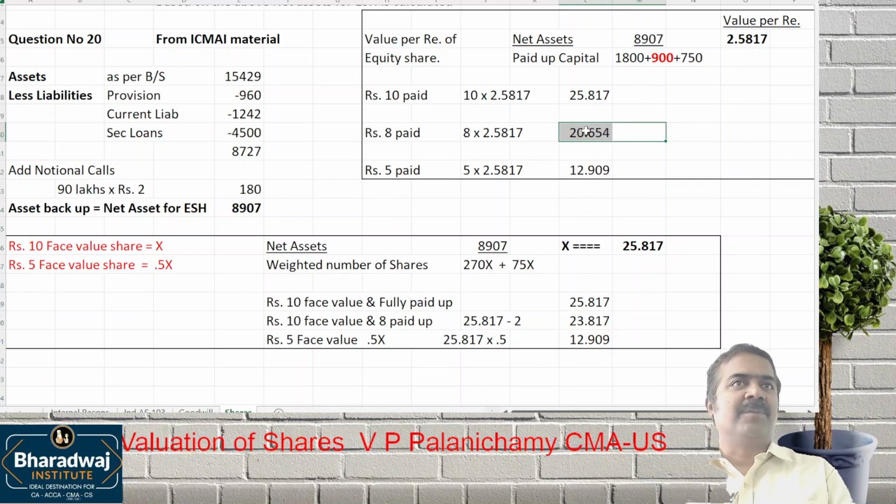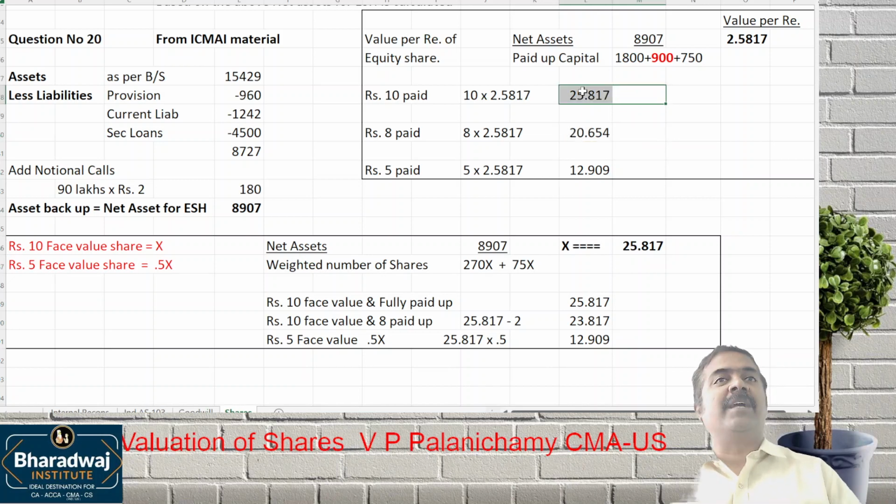Proportionate is wrong, because here how much will you pay to the shareholder? For example, let us assume you are buying a partly paid up share. How much are you paying here as per this? 20.654 for the partly paid share, and then to the company you have to pay 2 rupees. So what is your total cost? 22.654. Your shares are fully paid up now.